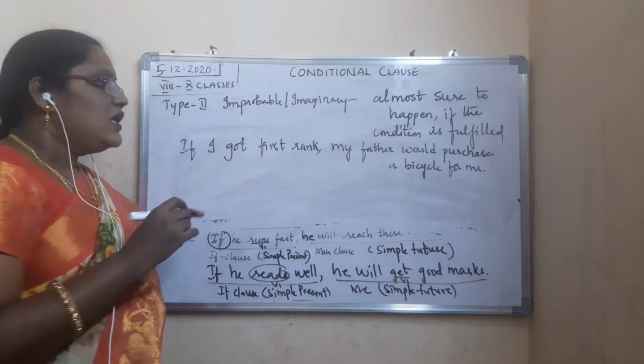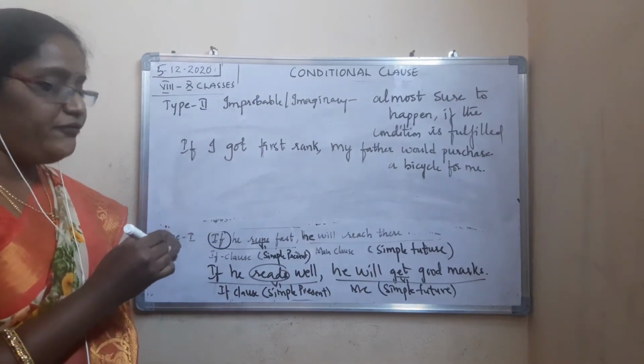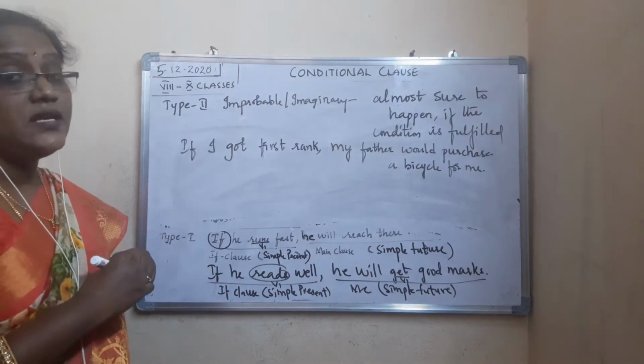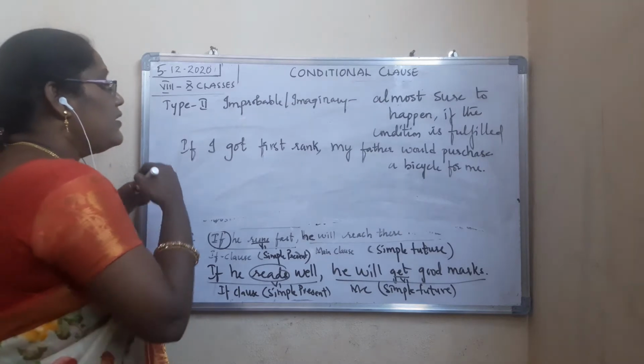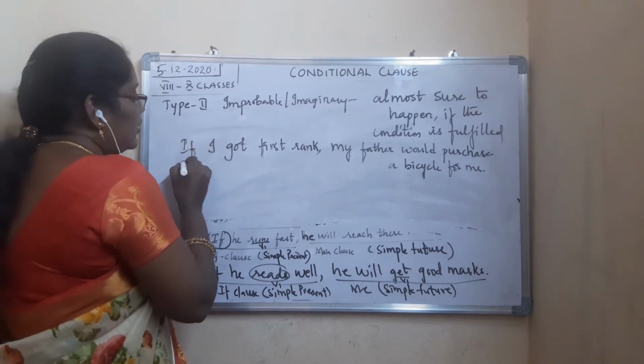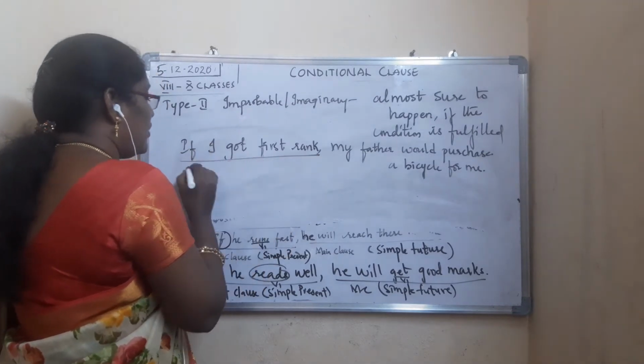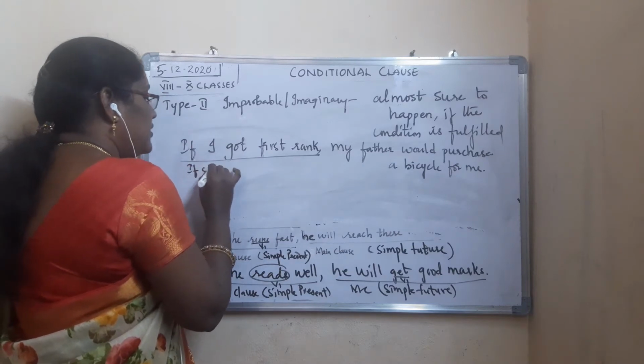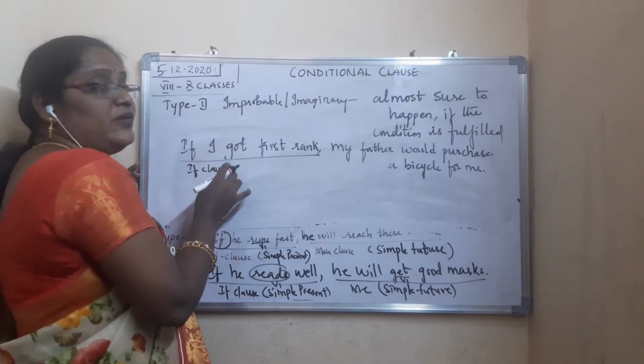Now see here, if I got first rank, my father would purchase a bicycle for me. So now see here, if I got first rank, now the sentence which consists of if is called what? If clause.